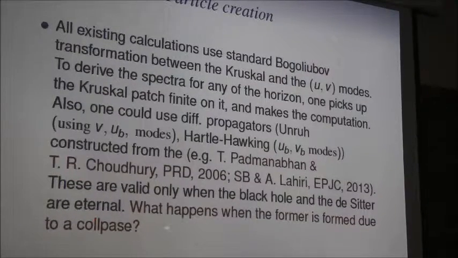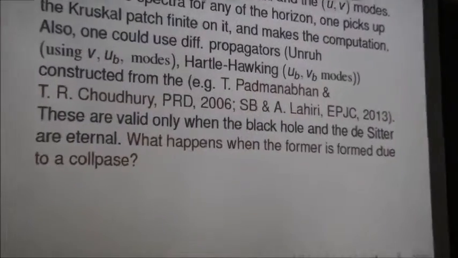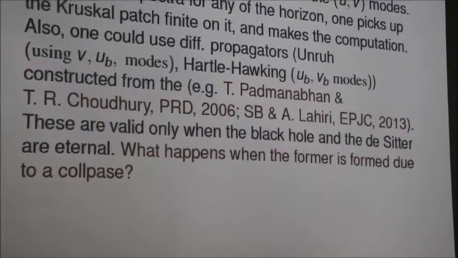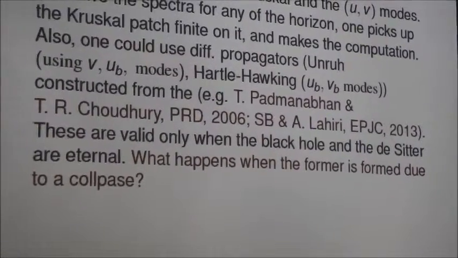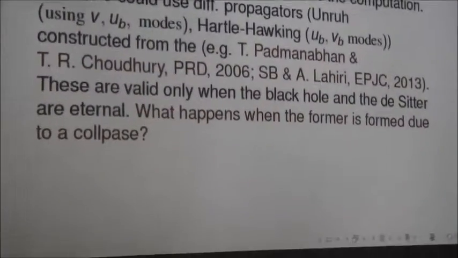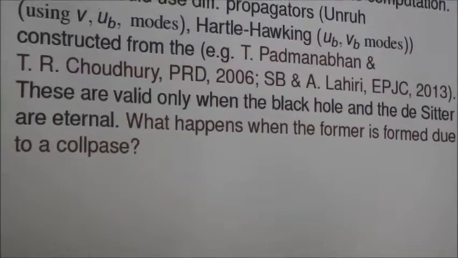Now clearly, these are only valid when the black hole and the de Sitter space are eternal. So this diagram is valid only when that holds. So now I put forward this question: what happens when the black hole is formed by nuclear collapse? This is the key question.